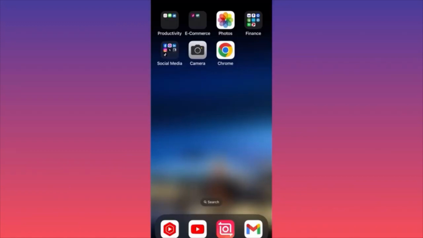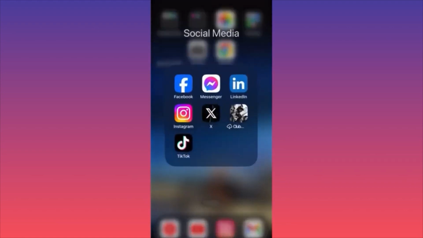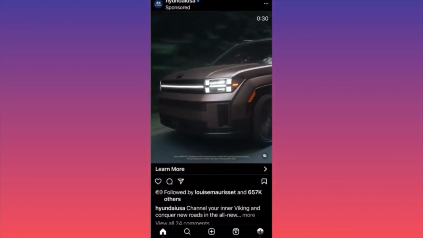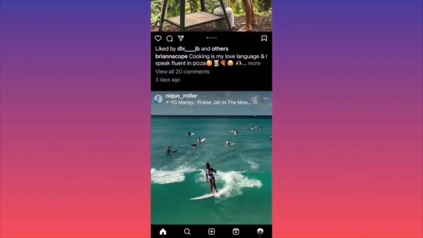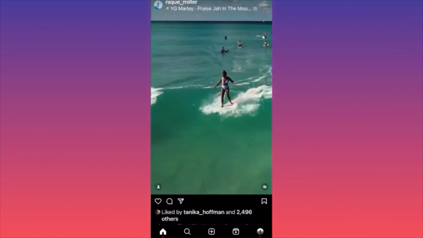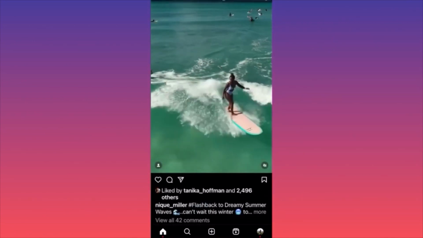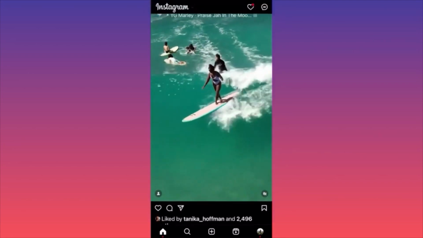Hi guys, in today's video I'm going to show you how you can share Instagram Reels videos on Snapchat. Very easy guys, very simple. Let's launch the Instagram app and let's take a look at the feed. Let's try to find something that we like, that is suitable. Remember, it has to be suitable for the format of Snapchat. This looks like a cool video because Snapchat likes videos like this, fun.